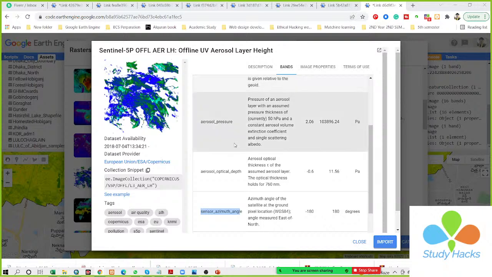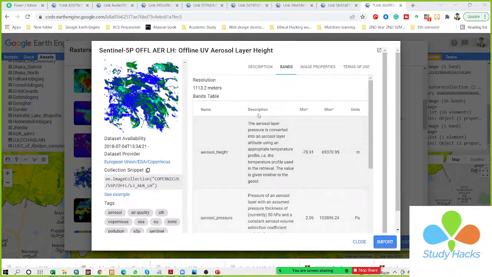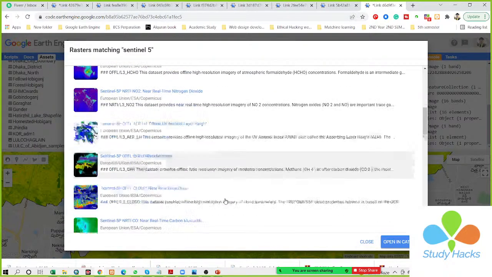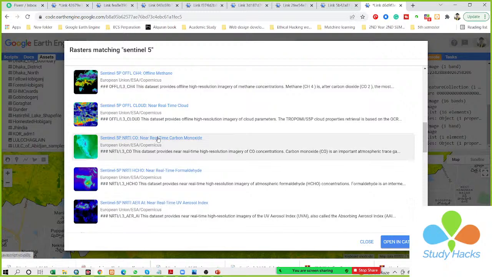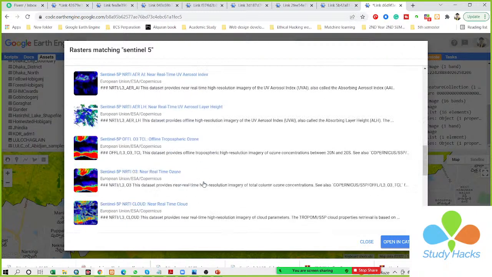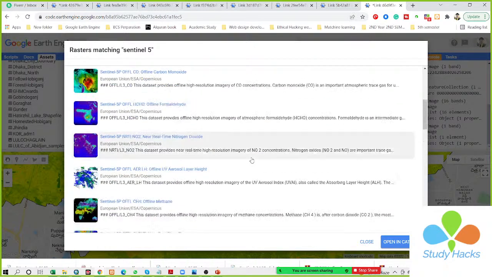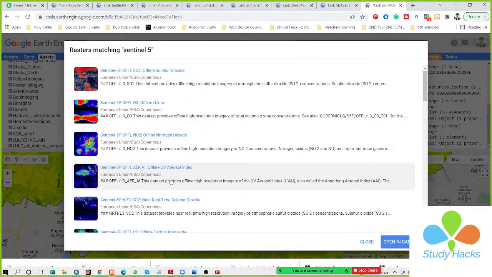Actually all of the process will be the same, you just filter, reduce, and so on. I hope after 7 days you can easily explore all of the datasets. Also the carbon monoxide, formaldehyde, tropospheric ozone, then cloud. But PM 2.5 concentration is not available, though it is possible to calculate PM 2.5 or PM 10. We can easily calculate it using different types of algorithms.